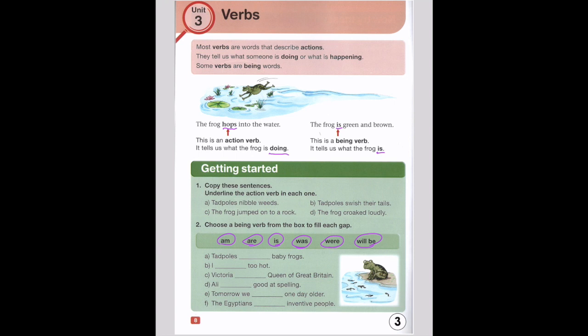In number 1, it says to copy these sentences and underline the action verb in each one. So you're going to underline the action verb, the doing verb, in each of these questions. Next, you're going to choose a being verb, one of these, to fill in each gap. So the tadpoles blank baby frogs. I blank too hot. What is the being verb that should go into those?